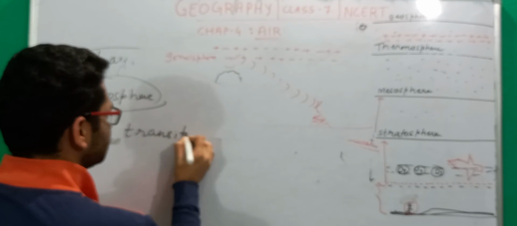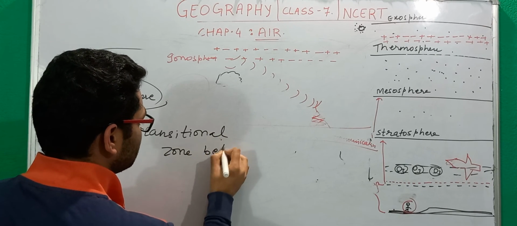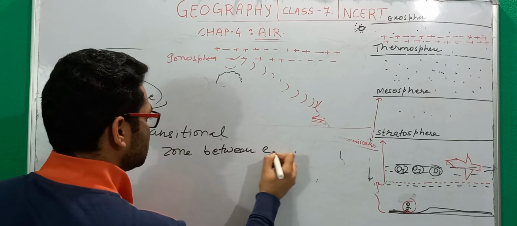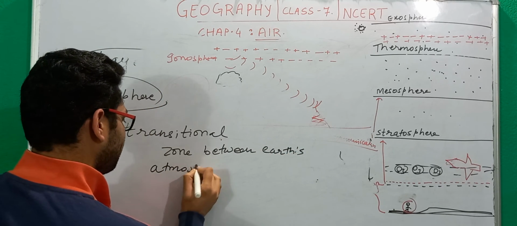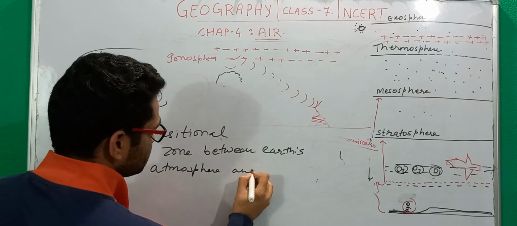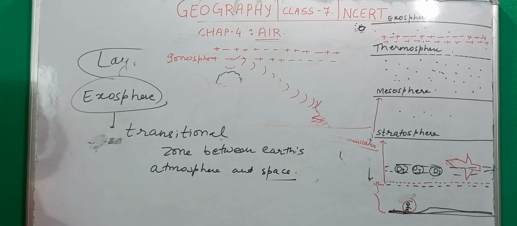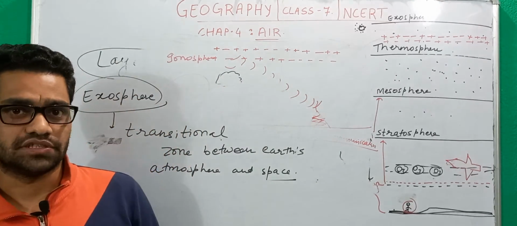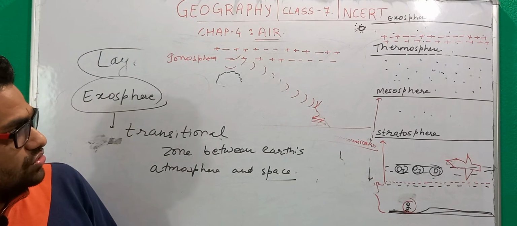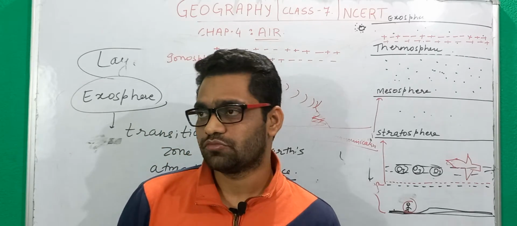Let's write it here. It is a transitional zone between Earth's atmosphere and space. So from here onwards you will find that the space begins. So my dear friends, this was all about the first part of this chapter, that is atmosphere.